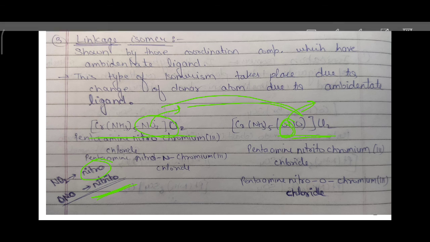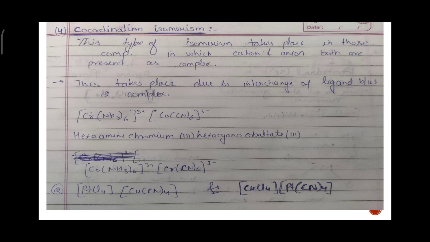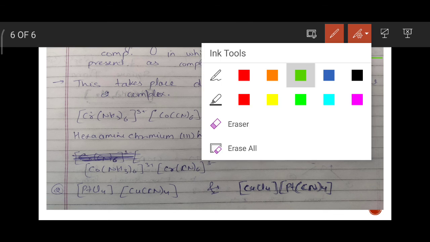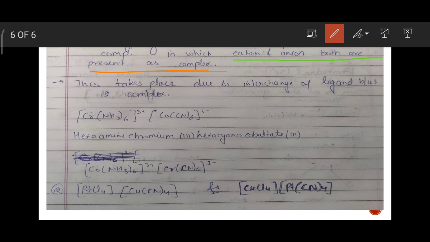Coming to the next one, we have coordination isomers. In this type of isomers, the cation and anion are both present as complexes. The most important thing is that cation and anion are both in complex form. As you can see in this complex, we have a cation part and an anion part, both forming complexes.